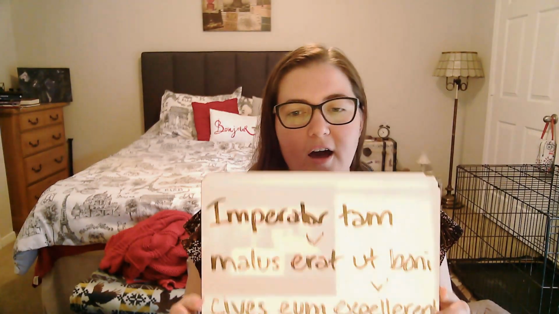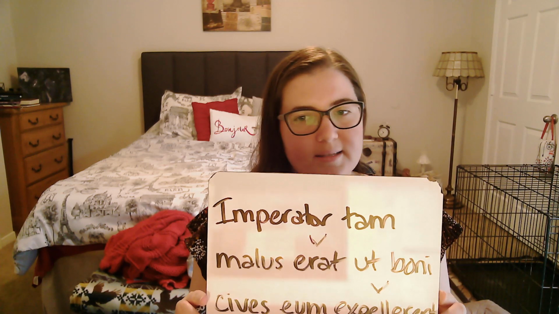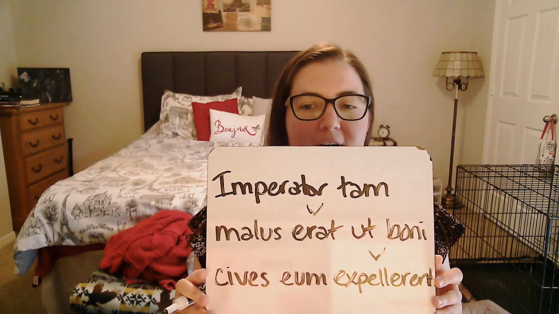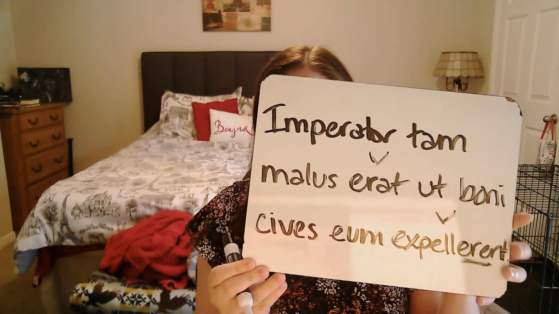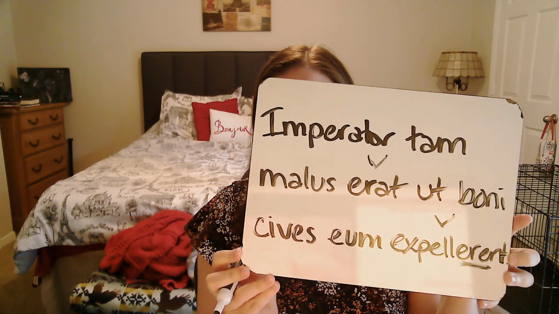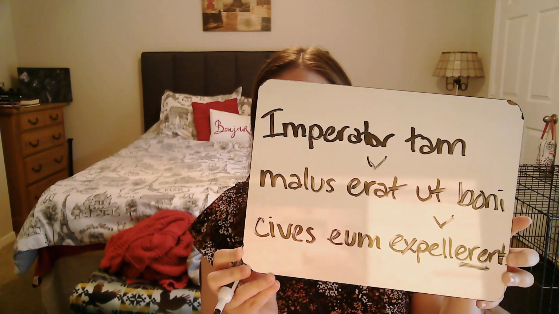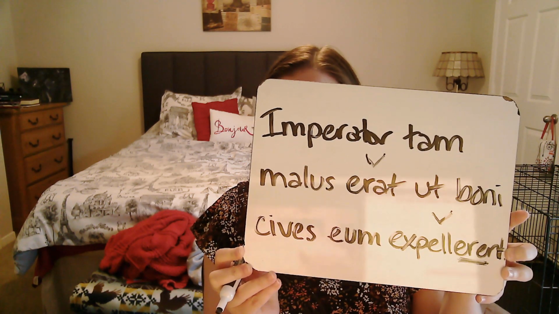Now we're looking for which one is our subjunctive verb. If I look at erat, I notice that's not subjunctive because that would have to be esset. So I'm looking at expellerent, that is subjunctive. We can see this ere here in the middle. That's not normal for our verb. So if we're parsing it, that is the third person plural, imperfect, active subjunctive of expello, expellere, which is third conjugation.